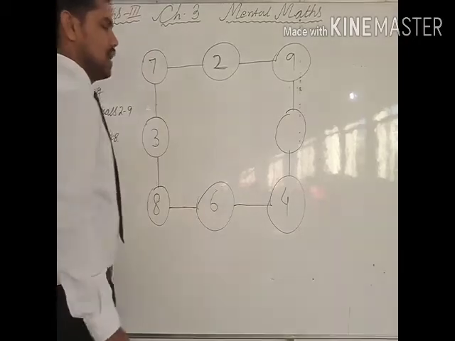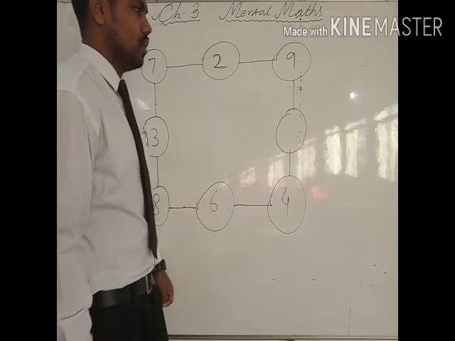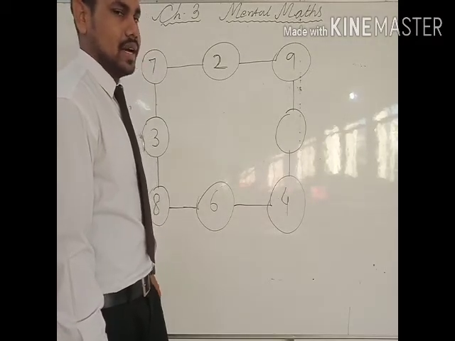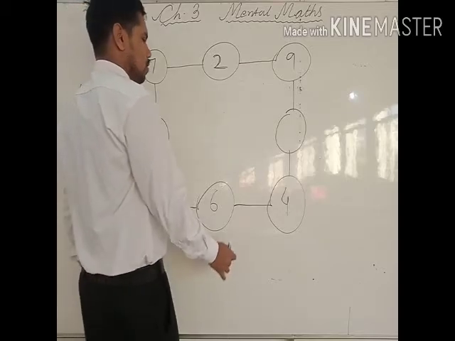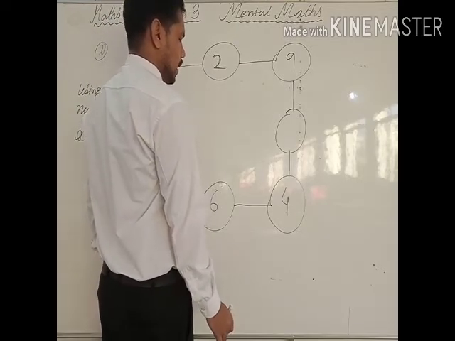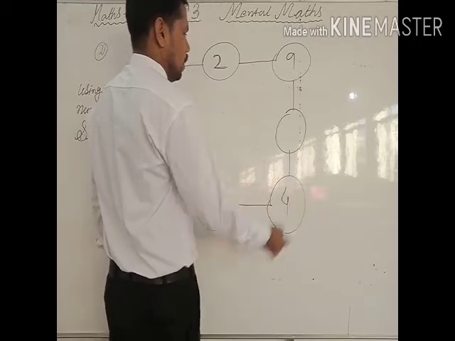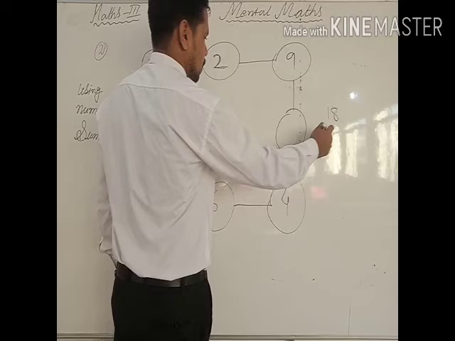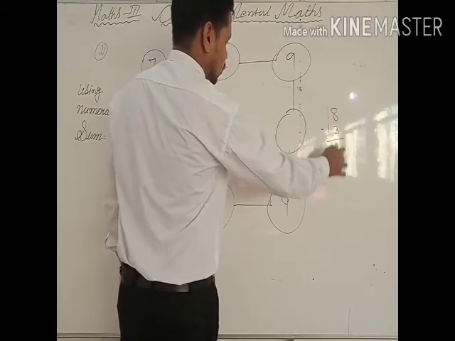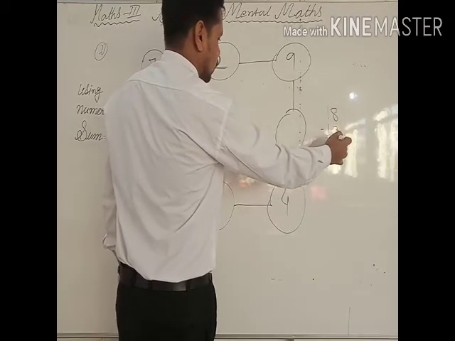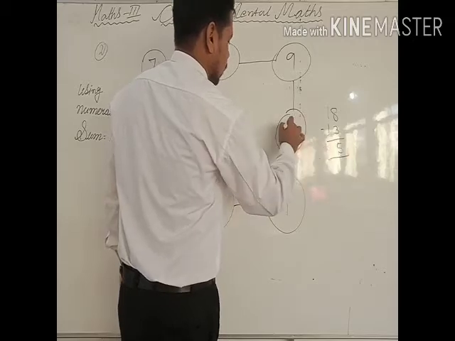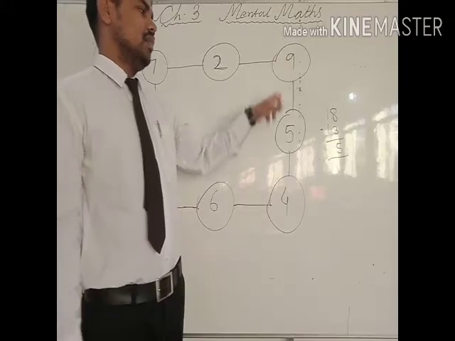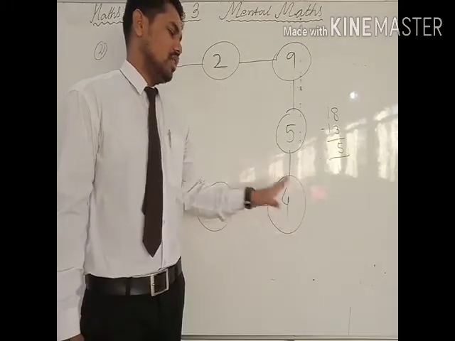Let's see now this side. So 9 plus 4 is 13. 13 plus how much is 18? Yes, 13 plus 5 is 18. Okay, if you don't know, then you can subtract, as we want to find the 18. So 18 and 13 plus how much is 18? Then we will subtract. So you can see 3, 4, 5, 6, 7, 8. So 5. That is how we have to add 5 here. Then the sum will be 18. So you can see 9 plus 5 is 14, 14 plus 4 is 18.